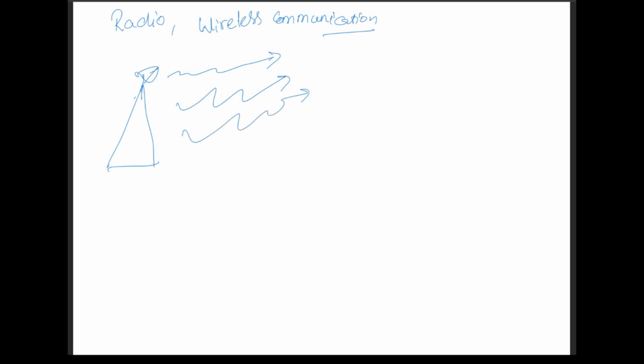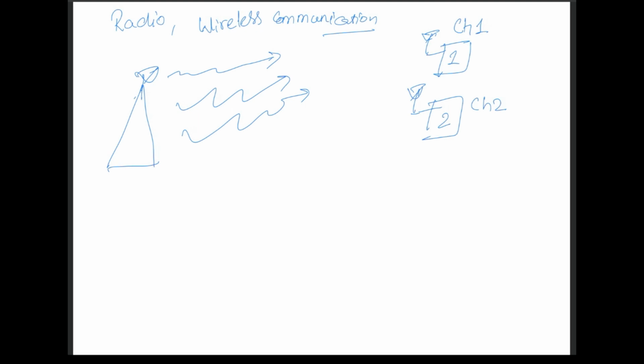And there are, let's say, multiple receivers. Let's assume receiver 1 wants to listen to, or see, whatever is coming. Let's say these are two TVs, and TV number 1 wants to watch channel 1, TV number 2 wants to watch channel 2.